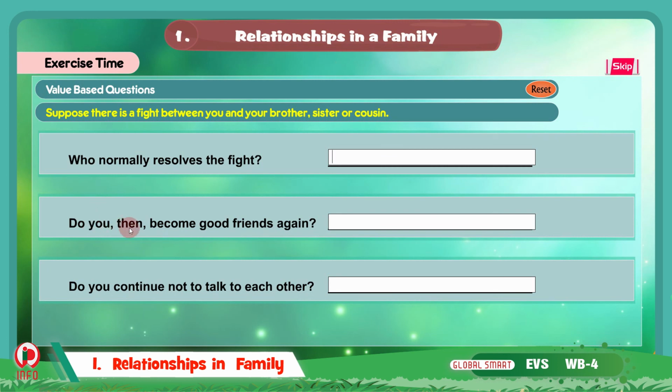Then, do you become good friends again? Yes, after fighting and after ending the fight, do you become good friends again? Your brother, sister or cousin with whom you fought, do you become good friends again? If yes, write here yes. You should become good friends again after having a fight. That is a good habit.